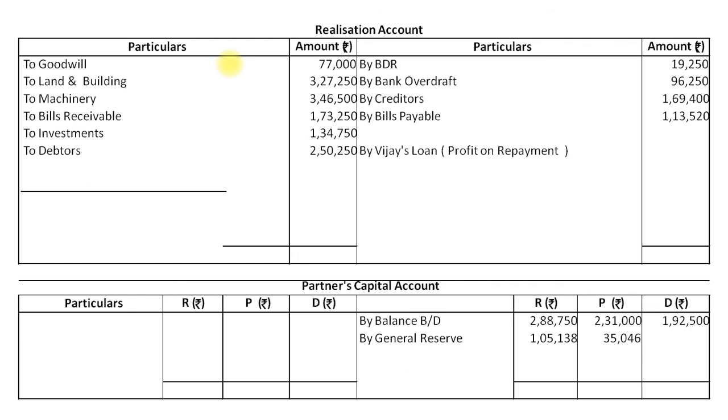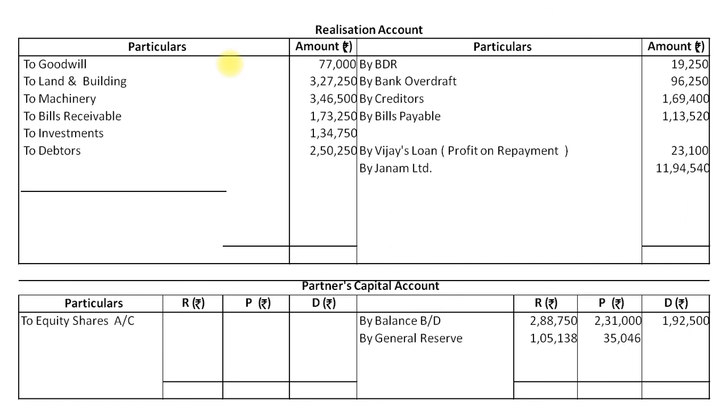Our next entry will be Vijay's loan payment. Okay, and there is a profit of rupees 23,100. So realization account credit side 23,100, and as we have not prepared Vijay's loan account, it will be tallied with the amount of stock, cash and profit on realization. Now our next entry is purchase consideration due or a purchase price due from the company. So realization account credit side by Janam Limited 11,94,540.